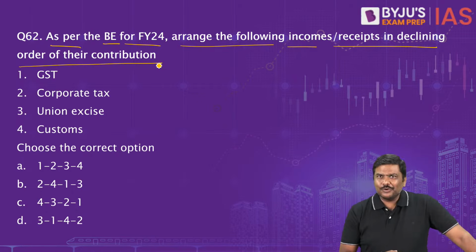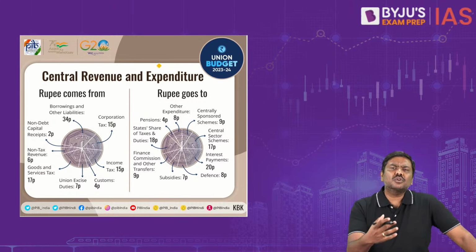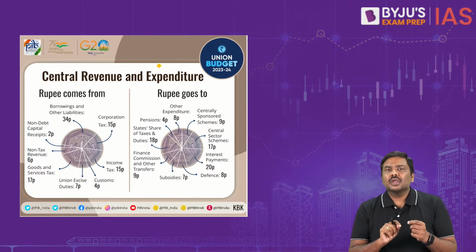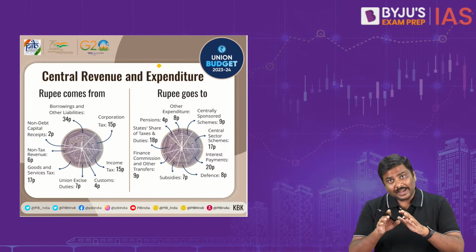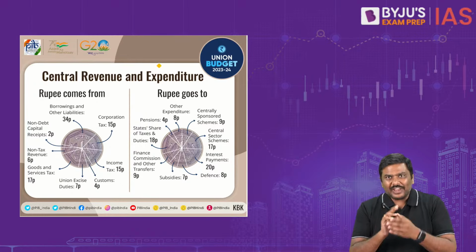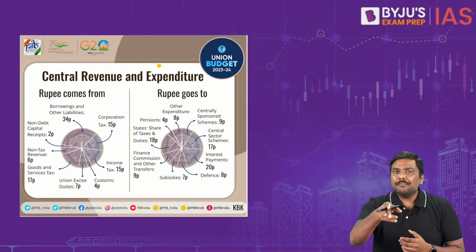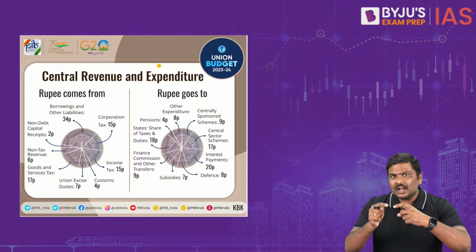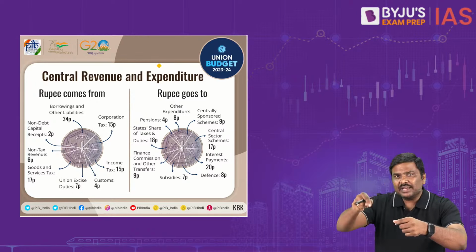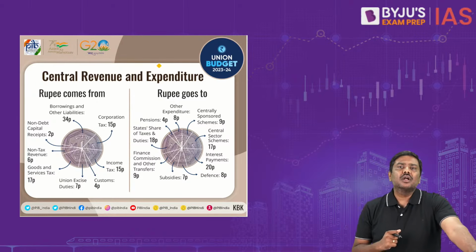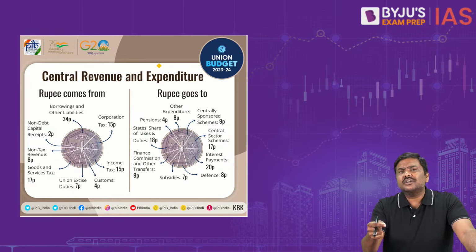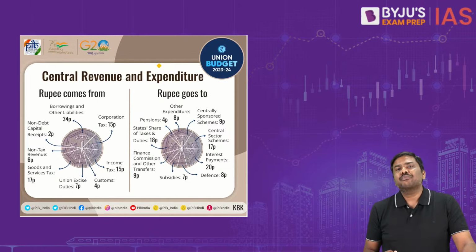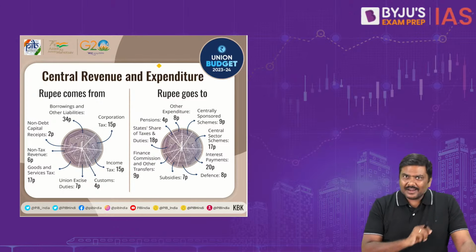Every year, I'm pretty sure all of you know this, the government of India comes out with a union budget. And in the union budget, as I told you yesterday, there are two very important documents. Again, there are many other documents. The two very important documents are one, appropriation bill, which will give you the information regarding all the expenditures the government will incur by withdrawing the money from Consolidated Fund of India. And they will also give you information regarding all the incomes collected by the government in the form of finance bill. Now, have a look at this particular representation here.